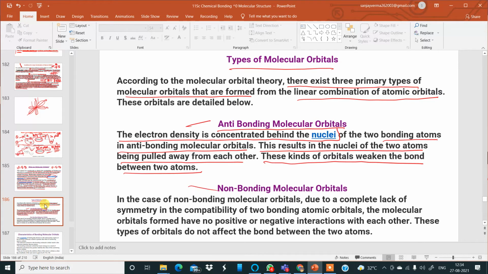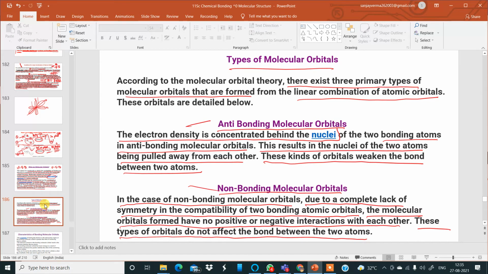So it is better not to have anti-bonding molecular orbitals in a stable molecule, for the molecule to be more stable. The other one is non-bonding molecular orbitals. In the case of non-bonding molecular orbitals, due to complete lack of symmetry in the compatibility of the two bonding atomic orbitals, the molecular orbitals formed have no positive or negative interaction with each other. These contain lone pairs, so these types of orbitals do not affect the bond between the two atoms in the molecule.